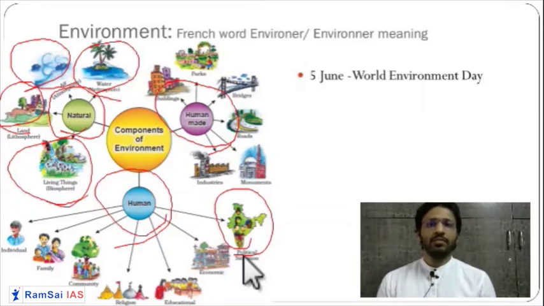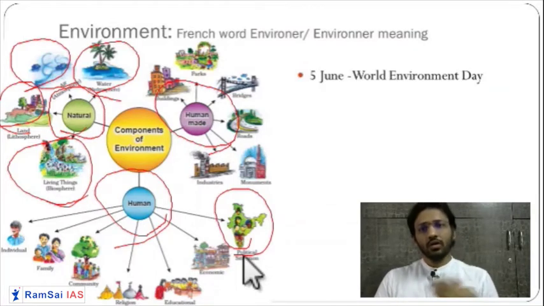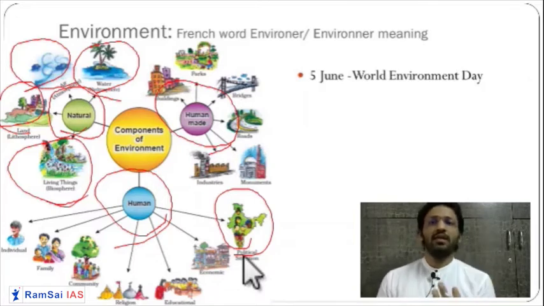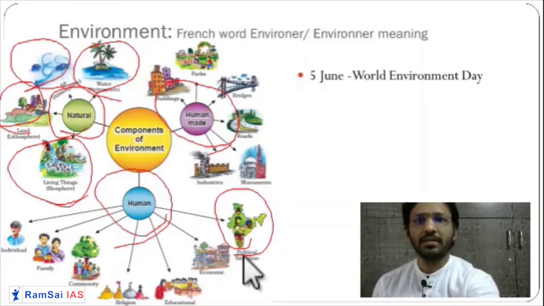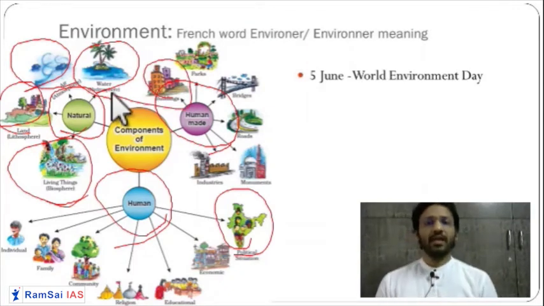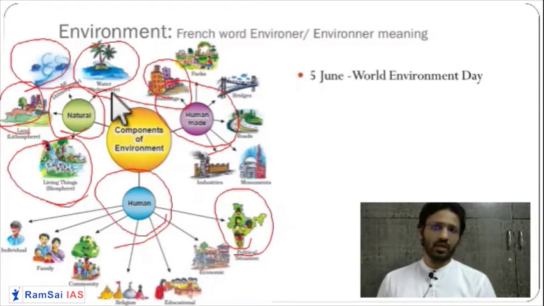Now, as human beings, we make certain components other than the human beings, other than the individuals. By using the external physical factors, we make certain components like industries, we make temples, we make mosques, we make churches, we make buildings. So these are made by human beings. That's why we call them human-made components. So, components of the environment.